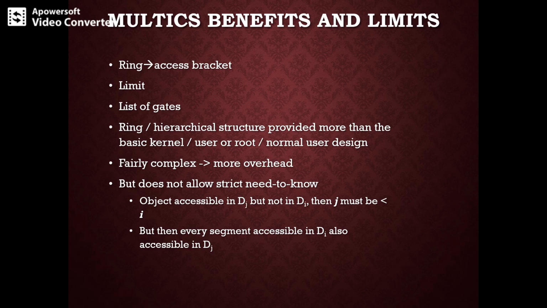So let's see some of the benefits and limits. First of all, the drawback of this is the ring structure, and it does not allow us to enforce the need-to-know principle. That is, if an object must be accessible in domain Dj, but not accessible in domain Di, then what we must have is j must be less than i. Which means that every segment accessible in Di is also accessible in Dj.